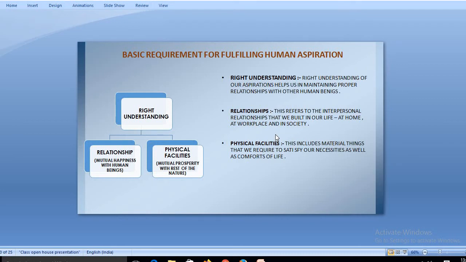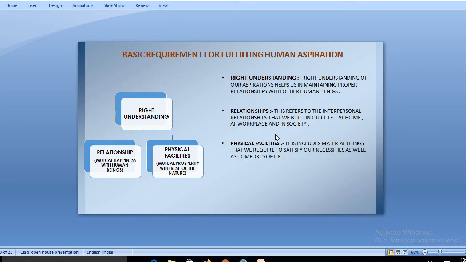So physical facilities also play a vital role in the entire process of fulfilling your basic human aspirations. Again I'm repeating that these basic human aspirations can be fulfilled by three different things, or these three different things are essential for fulfilling the basic human aspiration. One is right understanding, the other one is relationship, and the third is physical facility.